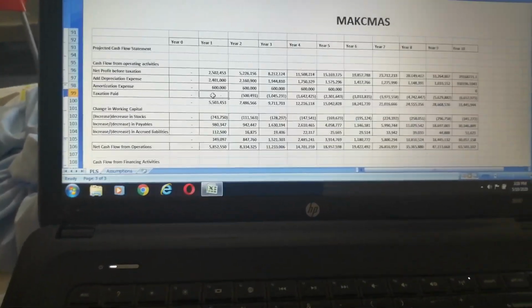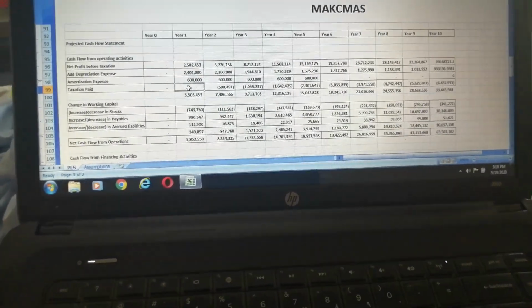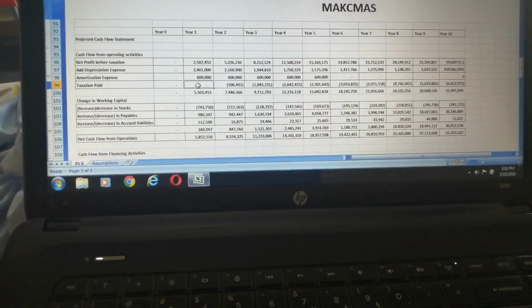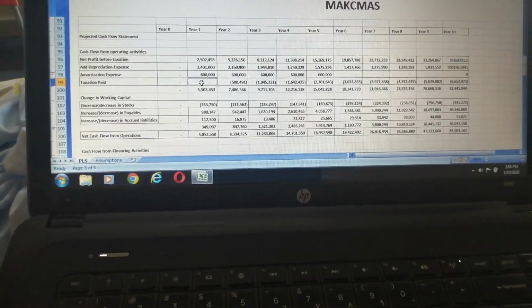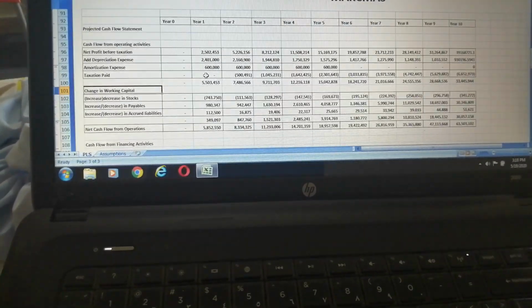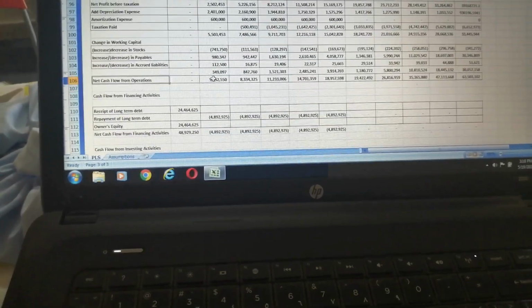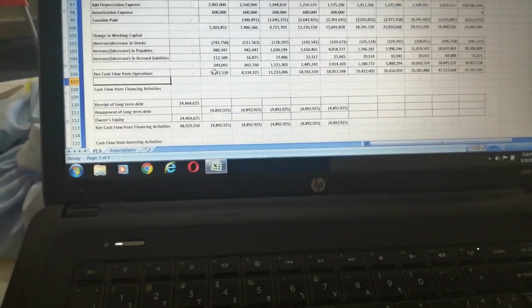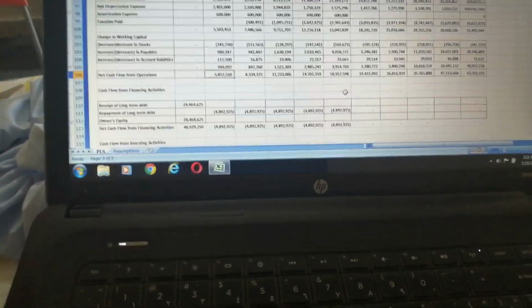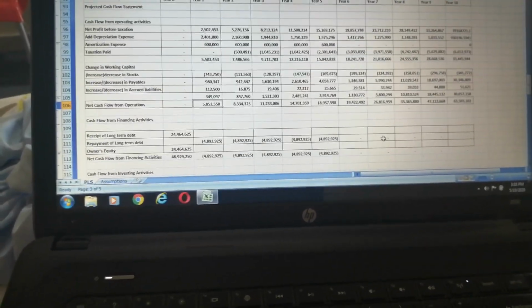The provision for taxation was provided this year, and it is paid the next year. Next is the change in working capital, increase or decrease in current assets and current liabilities. After adjusting all these, this comes to the net cash flow from operations.